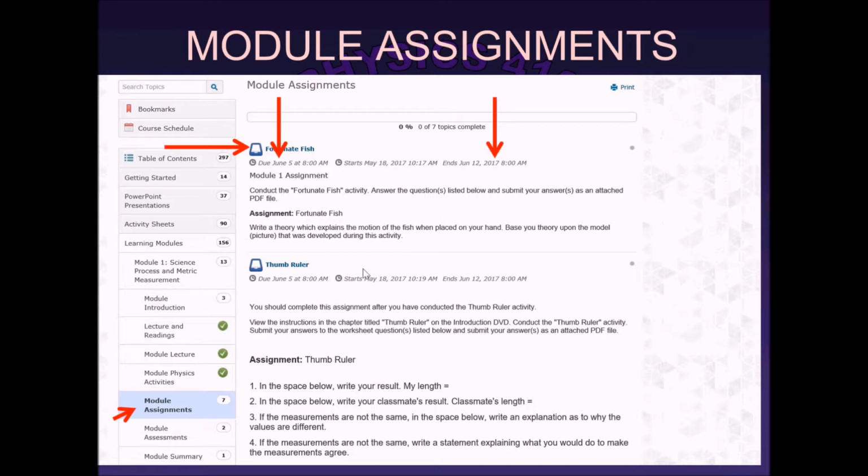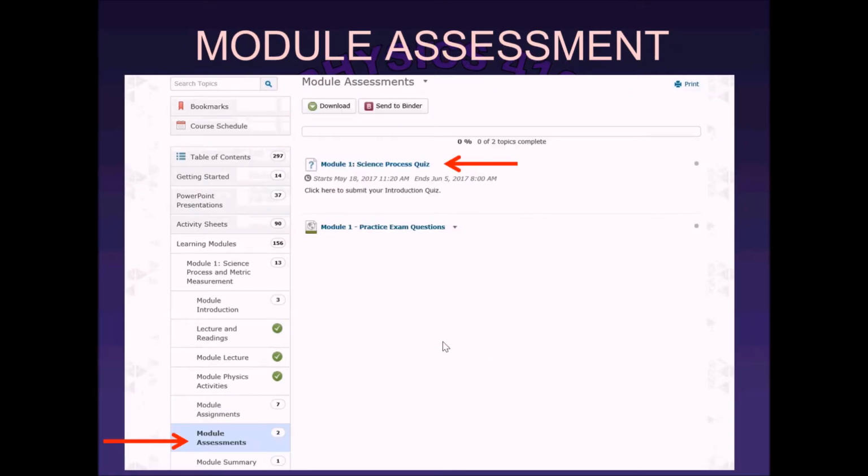Okay, and remember this information is here, but when you click on Dropbox, you'll see it again. Okay, it tells you how to do it. So this is a little redundant. As a matter of fact, the way I've designed the course in D2L is sort of redundant. You can get to different places more than one way. Okay, so there's your assignments, the Dropbox assignments. And then the last thing you'll do is model assessment. That's when you take your quiz, okay?